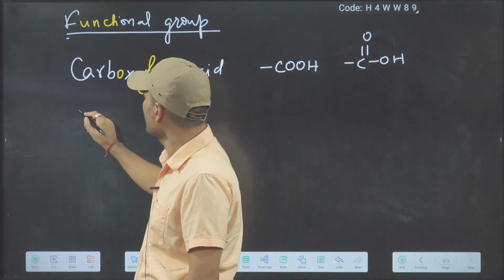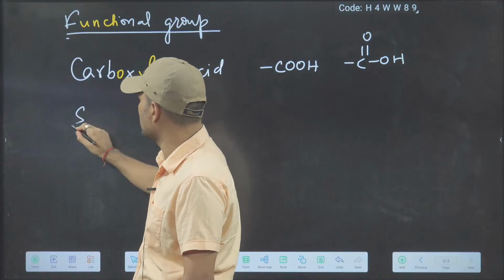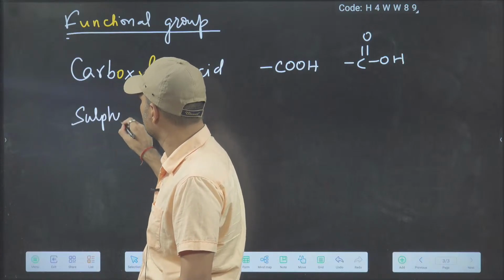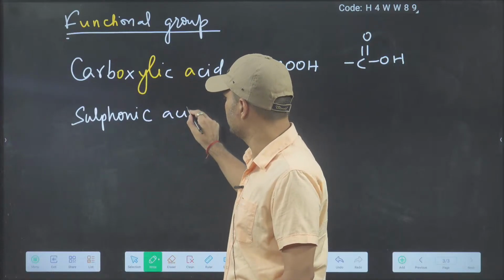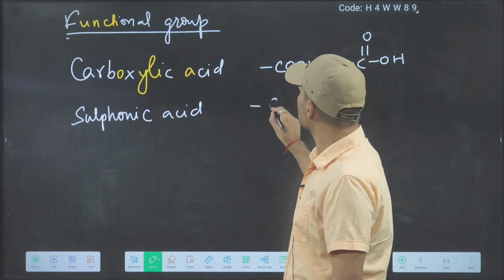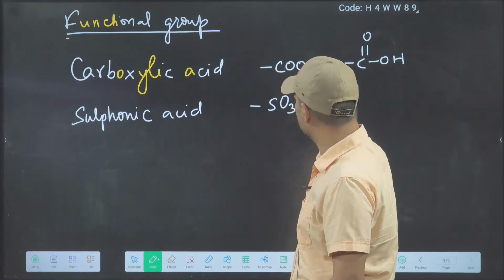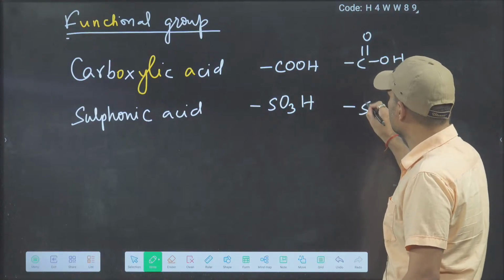Then you know the next functional group, sulfonic acid. Do you know sulfonic acid? SO3H. Can you guess the formula?